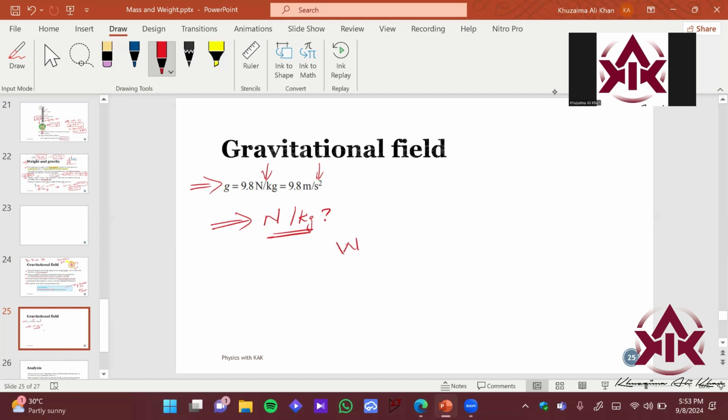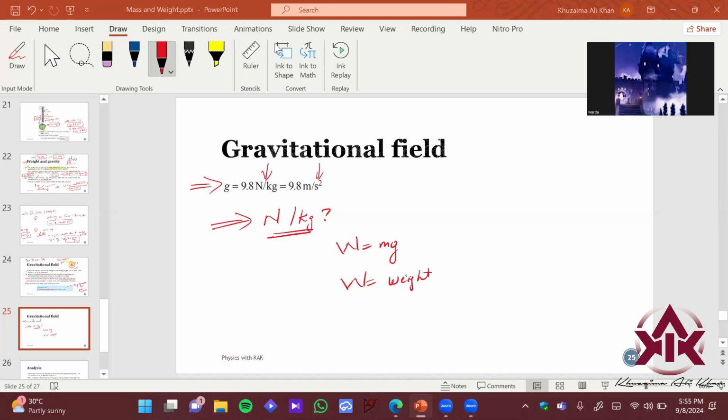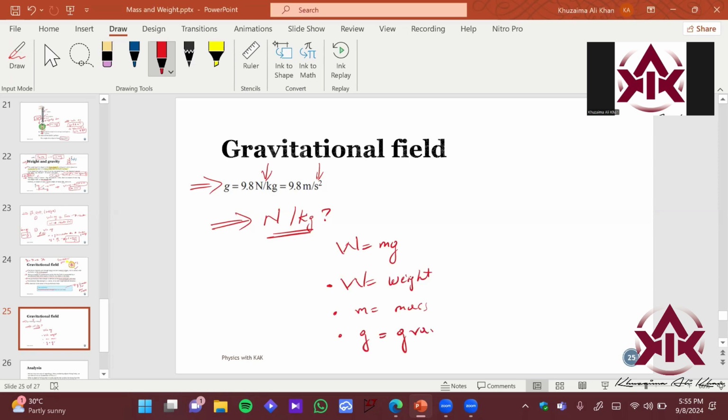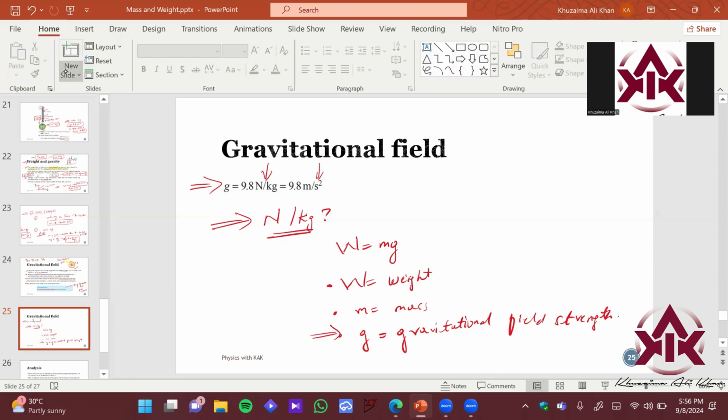We have the formula that weight is equal to mass times gravity. If I try to make gravitational field strength the subject, what is W? W is the weight, M is the mass of an object, and g is your gravitational field strength. So we are going to derive the SI unit for this particular quantity, g.